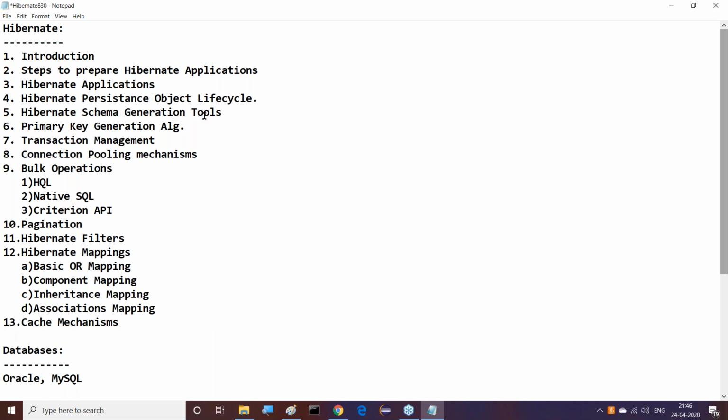And moreover, which versions of Hibernate am I going to discuss? I will start our programming right from the 3.x version onwards: 3.x version, 4.x version, and 5.x version. At the end of the Hibernate, we are able to see that 5.x version exactly. Yeah, definitely, up to the 5.x versions we are able to see. Maybe JSON, then I will check the possibility. If it is okay, fine, then I will go for it.